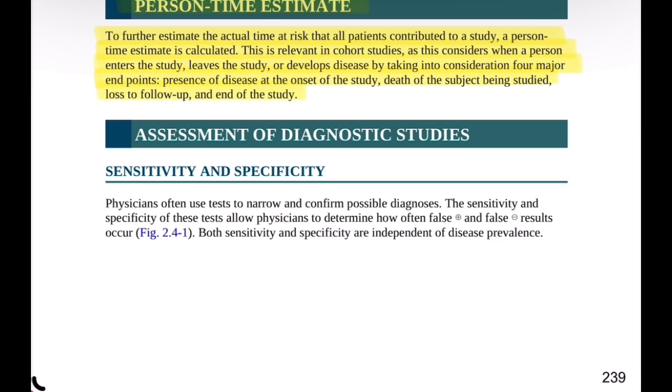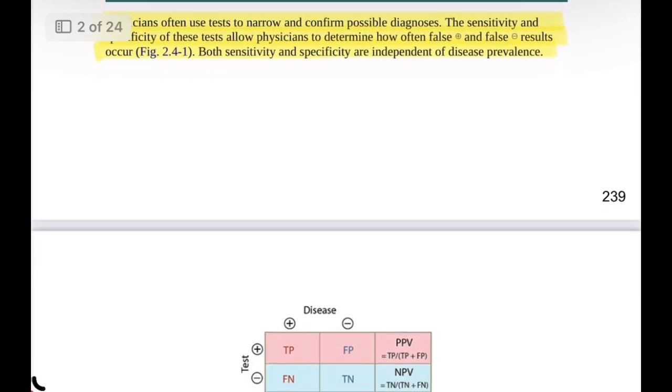Assessment of diagnostic studies. Sensitivity and specificity. Physicians use diagnostic tests to narrow down or confirm possible diseases. The sensitivity and specificity of these tests help determine how often false positive and false negative results occur. Both sensitivity and specificity are independent of disease prevalence.